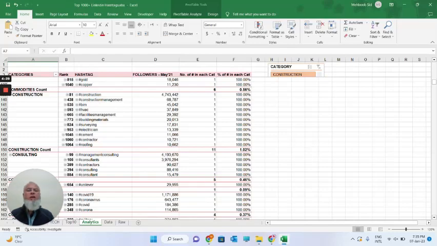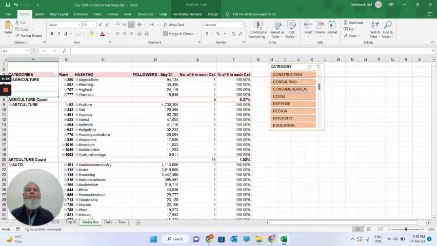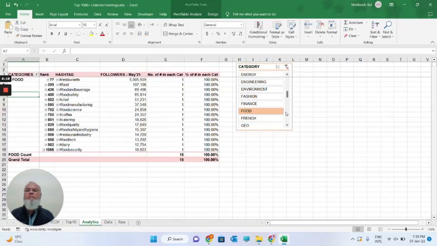I can also use this slicer tool. Here I can drag it, for example food. I have 15 hashtags in the food category, which has these followers.